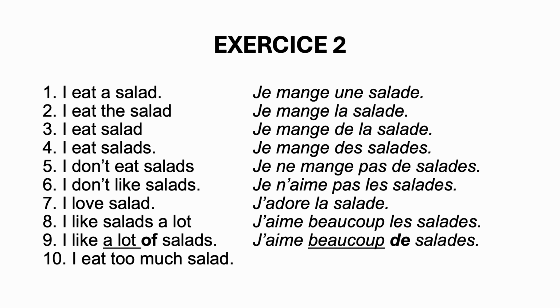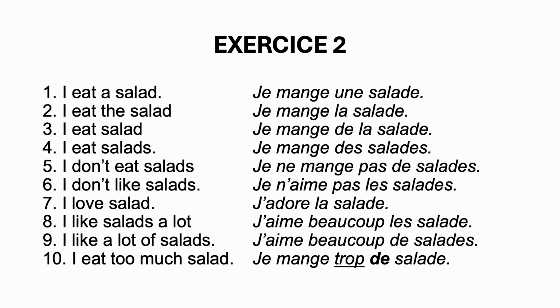So you're going to translate a lot of before the noun with the expression of quantity beaucoup, followed by de, followed by the noun. So look at the constructions of 8 and 9. J'aime beaucoup les salades means I like salads a lot. Okay, and then if you say I like a lot of salads, then you're going to use beaucoup de before the noun for j'aime beaucoup de salades. Finally, I eat too much salad is going to be je mange trop de salade. Too much is an expression of quantity followed by a noun. So you're going to have to use de before the noun, and it's going to give je mange trop de salade.